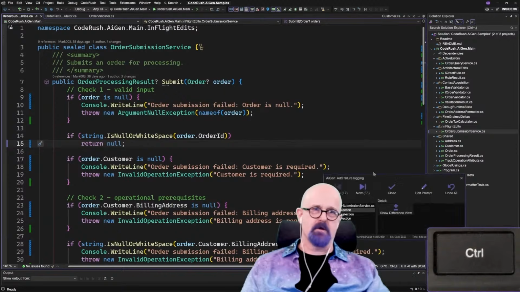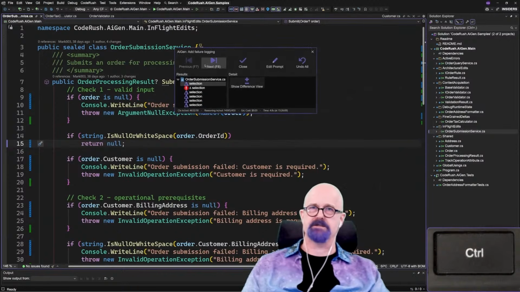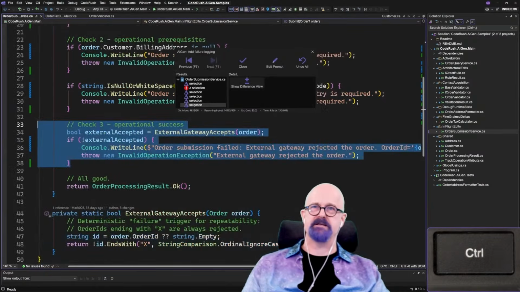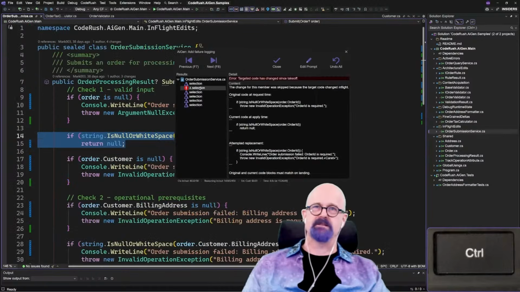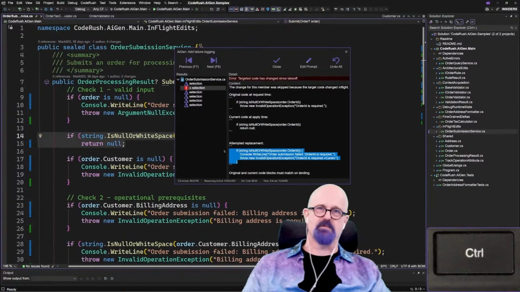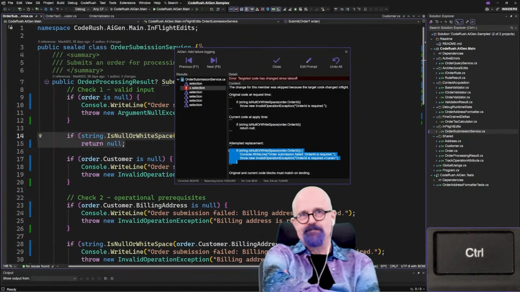And now let's take a look at what's happening right here now in the response. So you can see that we've got the selection there. That was changed. This was changed. This and this and this was changed. But this one was not. And it basically says, hey, the change for this member was skipped because the target code changed in flight, right? The original code was this. What were you thinking, Mark? You went in and modified while you asked? And here's what the attempted replacement is.